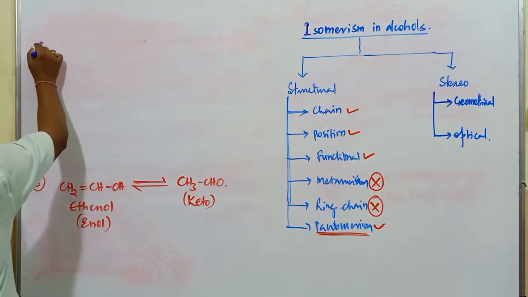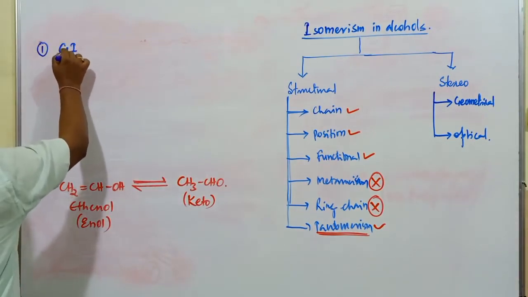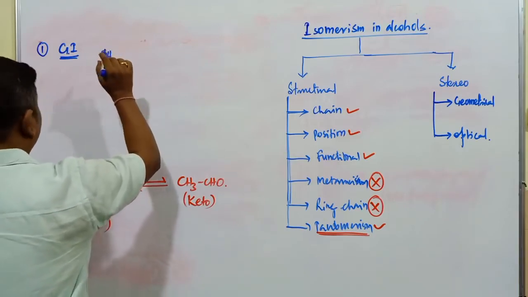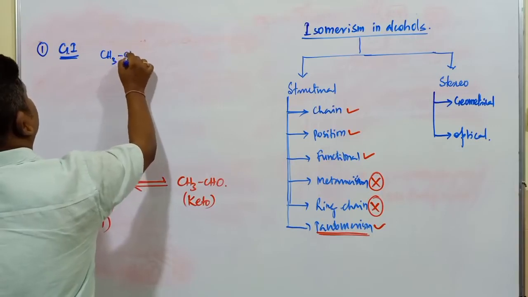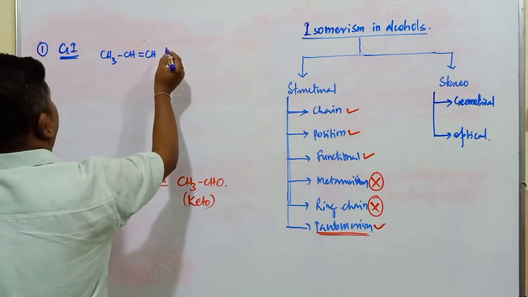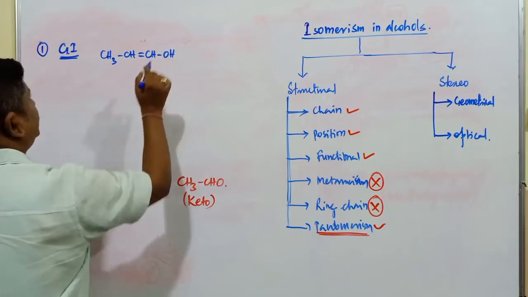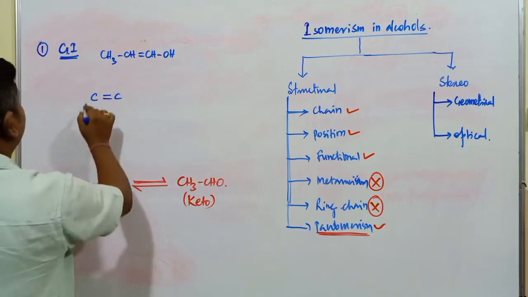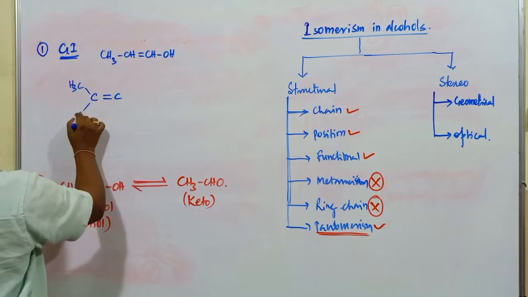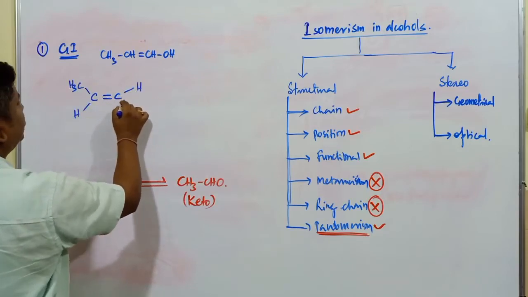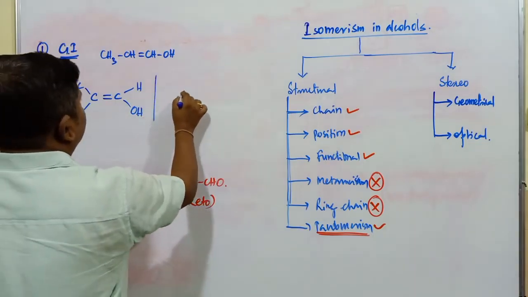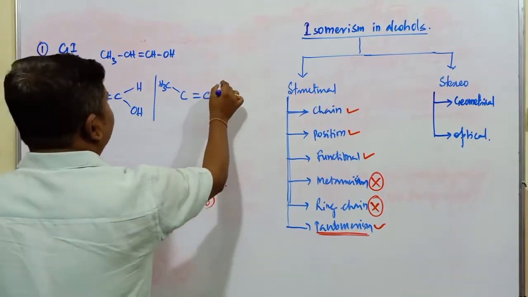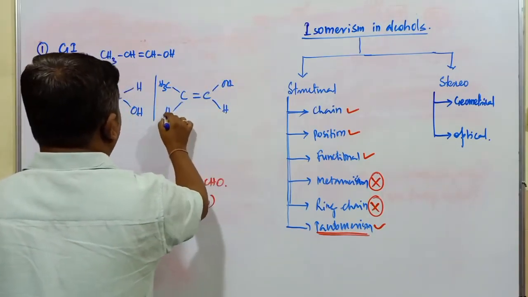One example I will consider for geometrical isomerism, GI. One simple example is the compound CH3-CH=CH-OH. In this one, C double bond C is there, this is CH3, this is H, next one is going to be H, and this is OH. And one more structure, C double bond C, this is CH3, and this is going to be OH, this is H, and this is going to be H.